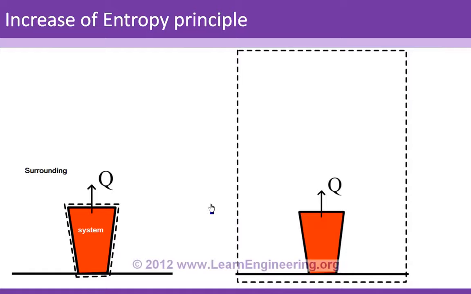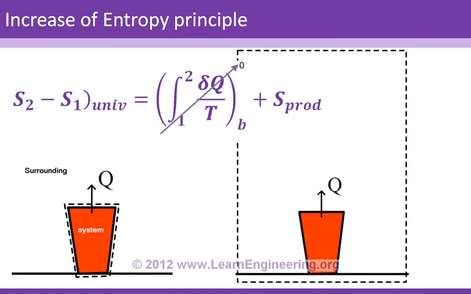So the equation we derived in the last section will be simplified like this. The entropy transfer part is 0. So you could say the entropy change of the universe is the same as the entropy production. And we said already that entropy production is always positive, or the entropy of the universe always increases during a process. This is the increase of entropy principle. It means if I sum the entropy change of the system plus the entropy change of the surroundings, it will always be positive. This is the most simplified and straightforward definition of the second law for a process.